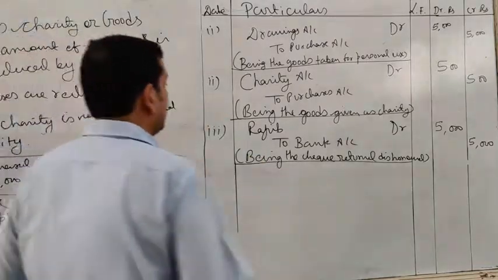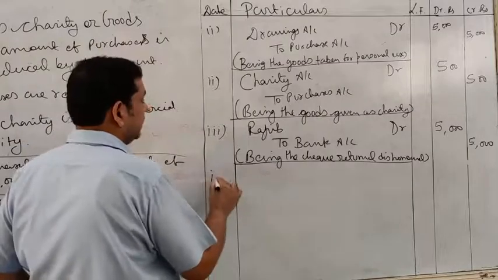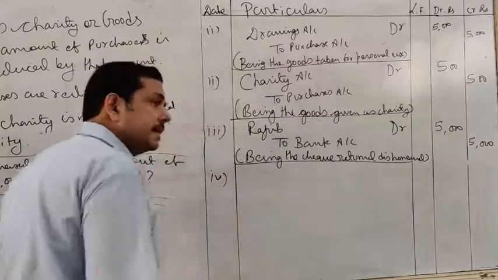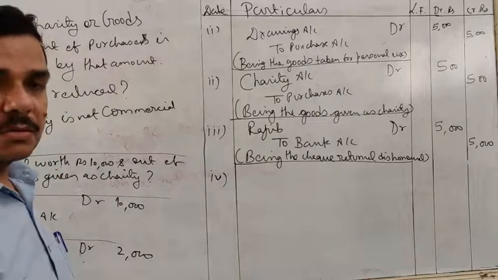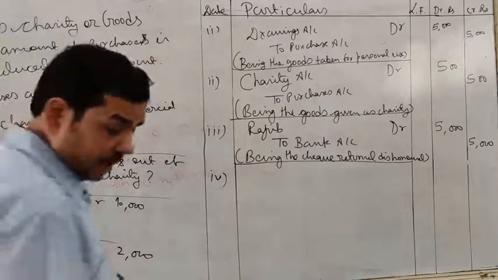Next, distribution of goods as sample. So here is an example: goods worth rupees 3,000 given as free samples. Clear?